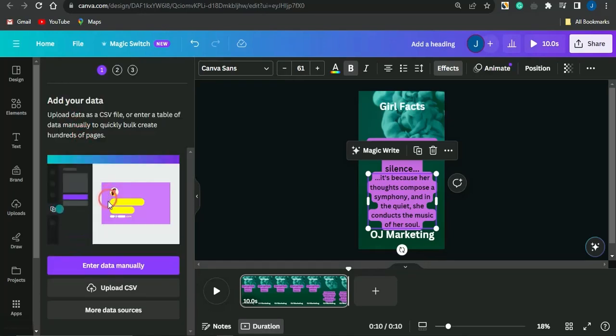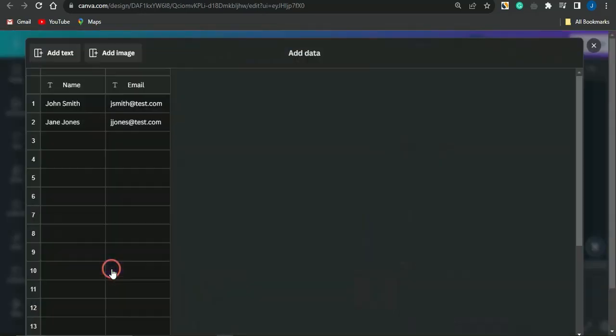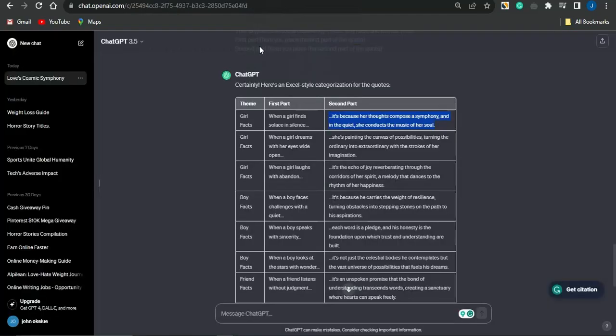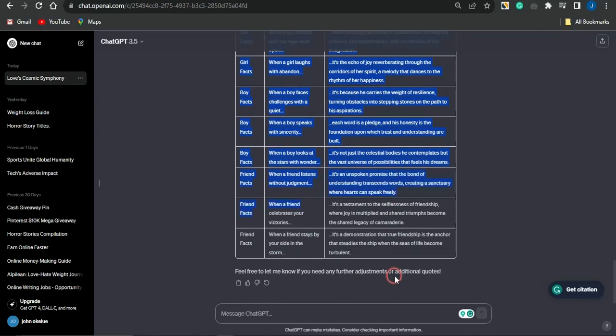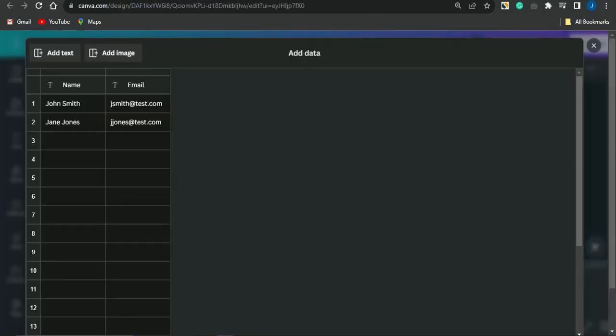Once that has been selected, select enter data manually, and right now you want to just simply go on to copying this exact same table from ChatGPT. So I'm just going to copy the table right now, head back to that particular page on Canva, and what you want to do right now is to actually paste that in from this particular section.